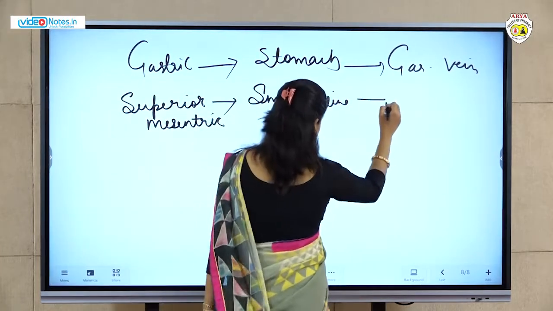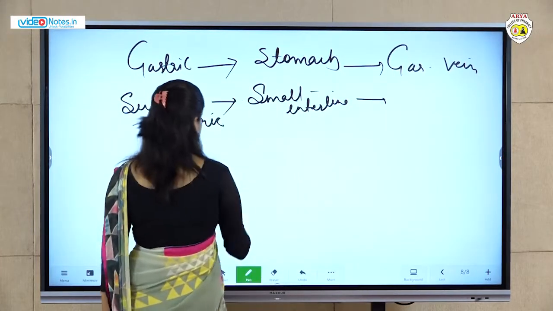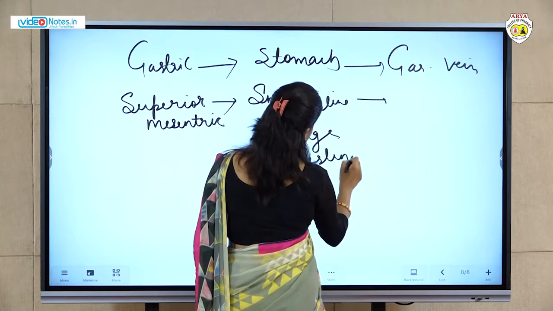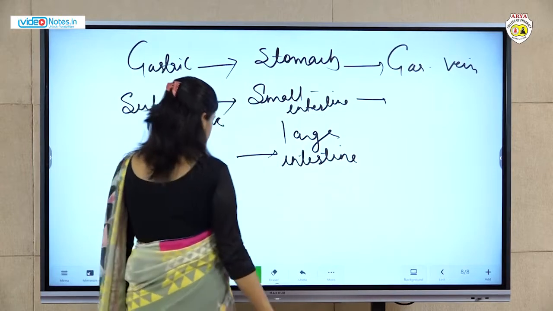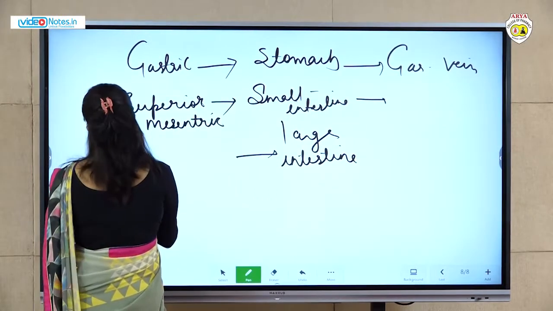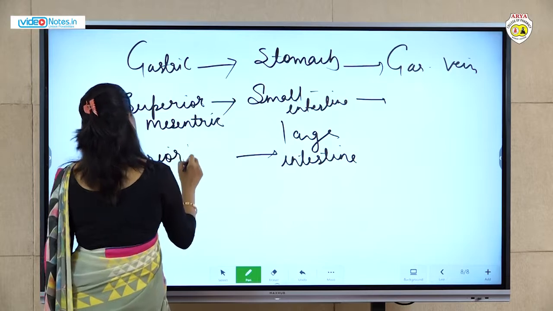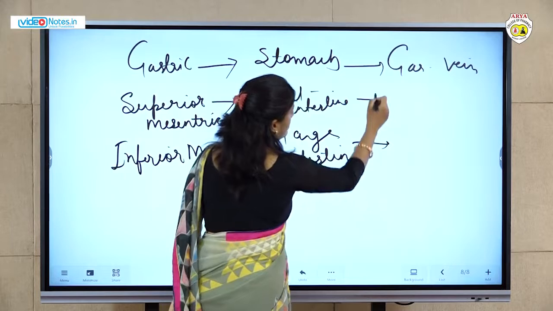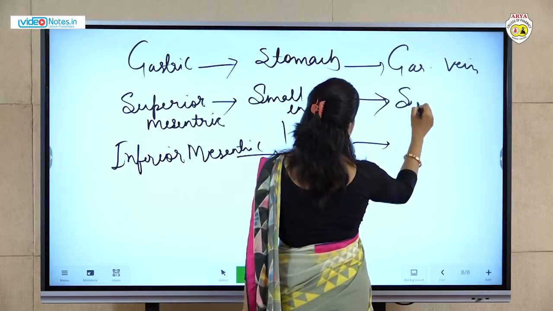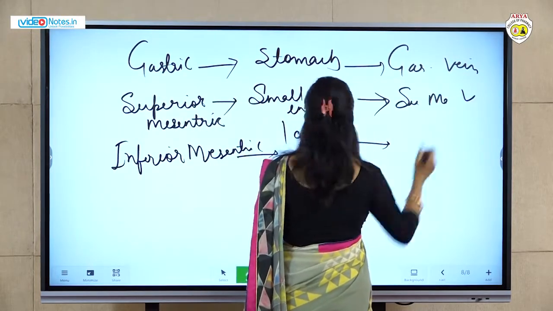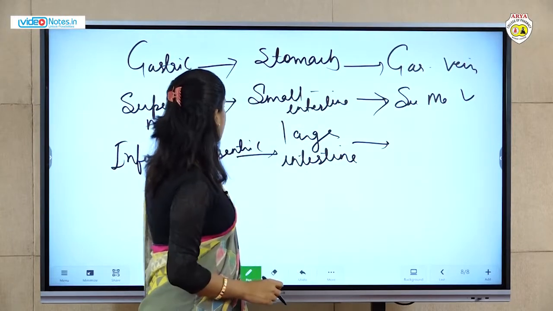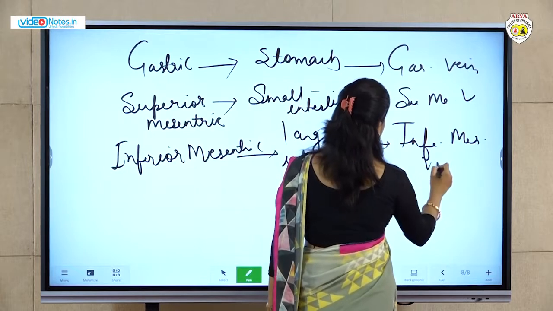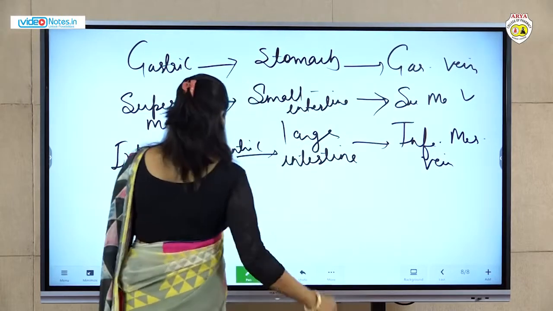Okay, same here, superior mesenteric vein. Then next is large intestine. For large intestine, what will the supplying artery be? Inferior mesenteric artery. Same here, the collecting vein is, for large intestine, inferior mesenteric artery and the vein is inferior mesenteric vein. Okay, now next one is heart.